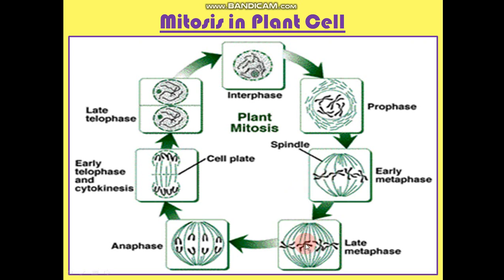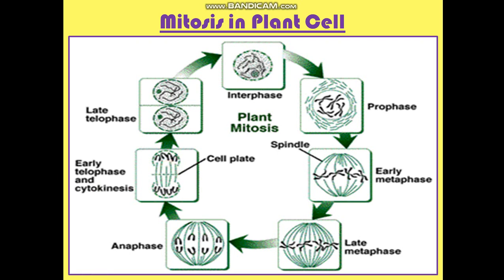After that the anaphase. In anaphase, what is happening? The spindle fibers again are contracting or shortening, due to which the chromosomes are moving apart to the opposite pole. Now here comes a difference.